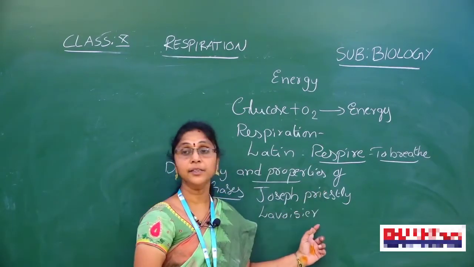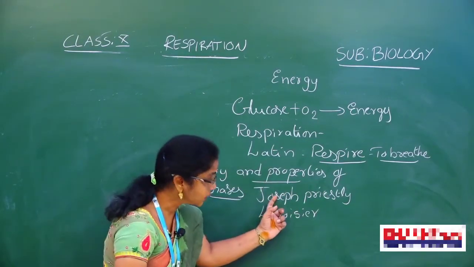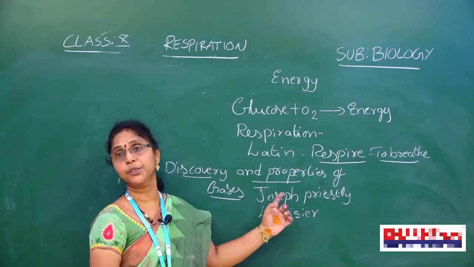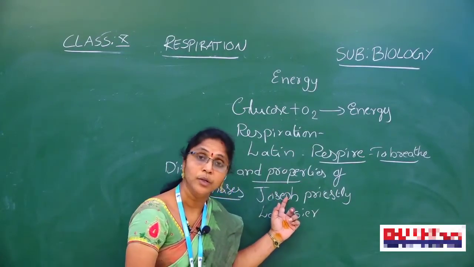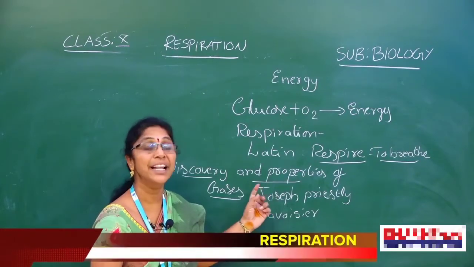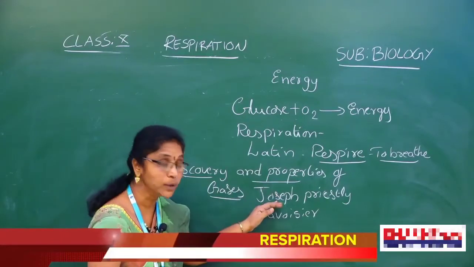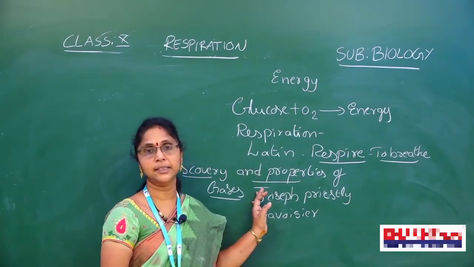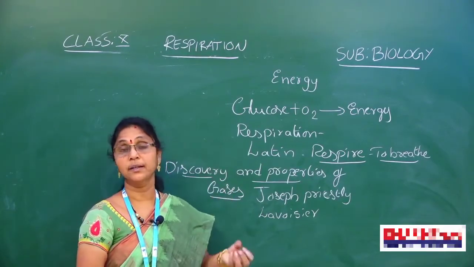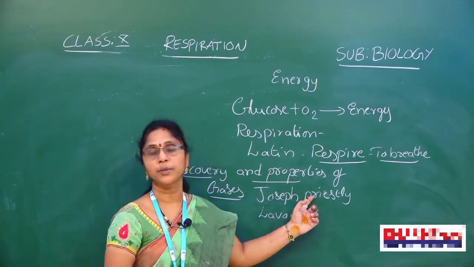These two scientists worked on gases. In the previous chapter, we saw that Joseph Priestley conducted the bell jar experiment about gases. In that experiment, he found the exchange of gases: the mint plant and the mouse restore the oxygen. He found this and discovered oxygen.